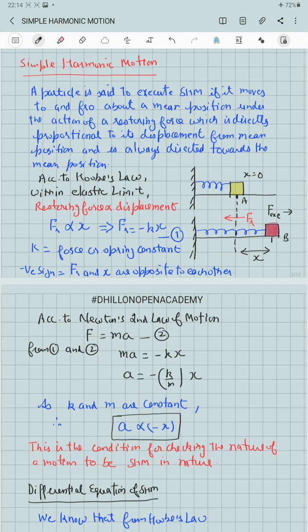So this equation, a proportional to negative of x, is the condition for checking whether the nature of a motion is simple harmonic or not. For any motion, if we can prove that acceleration is directly proportional to displacement but directed opposite, that type of motion will be simple harmonic, otherwise it will not be.